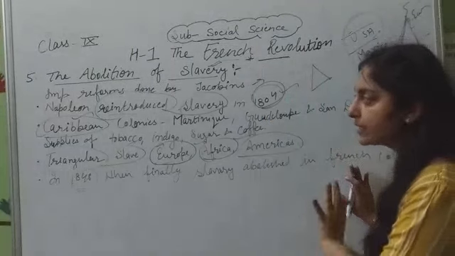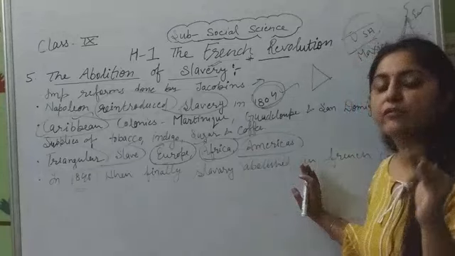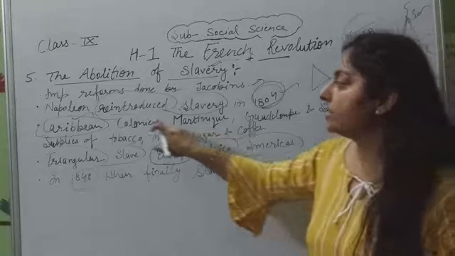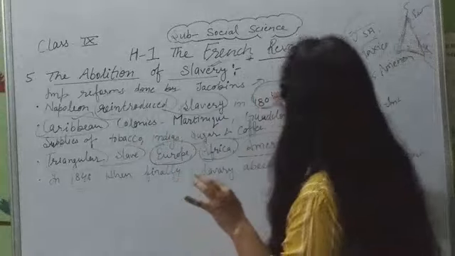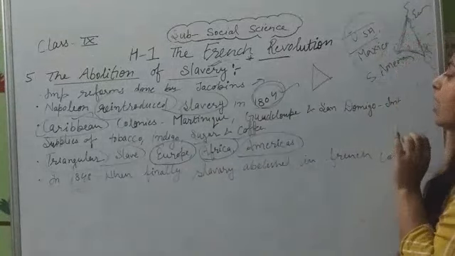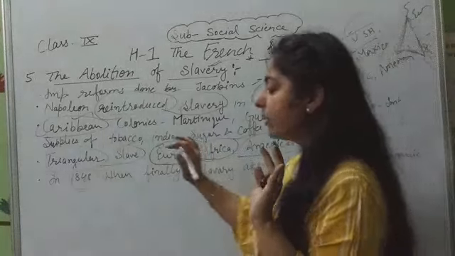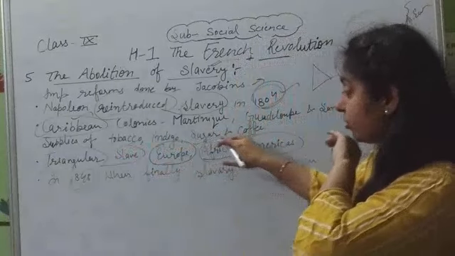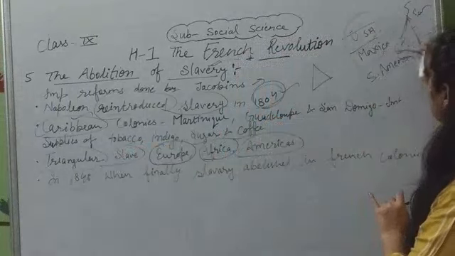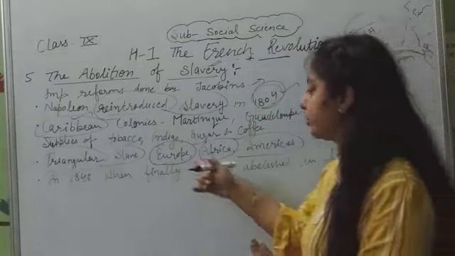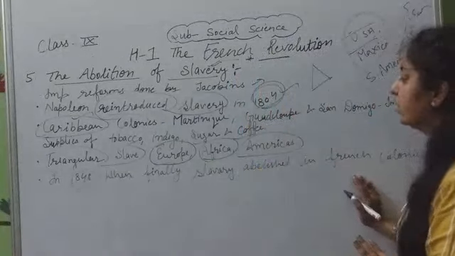This is important. Let's revise. First, the first reform done by the Jacobin was to abolish the slavery system. Napoleon reintroduced the slavery system in 1804. Third, the Caribbean colonies nearby Mexico were famous for the supply of tobacco, indigo, sugar and coffee. The triangular slave trade is this shape between Europe, Africa and America. In 1848, finally slavery was abolished in the French colonies.